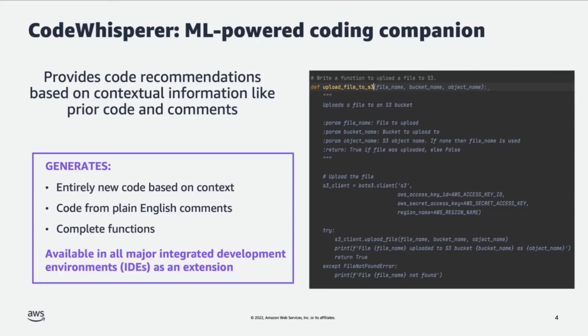Another key thing to call out is CodeWhisperer can generate entire functions based on simple English comments. So in this scenario, where we're saying, function to upload a file to S3, right? Instead of upload a file to S3, if you said store a file in S3 or push a file to S3, in all of those cases, CodeWhisperer will be able to understand the underlying intent, the English comment, and then generate the code.